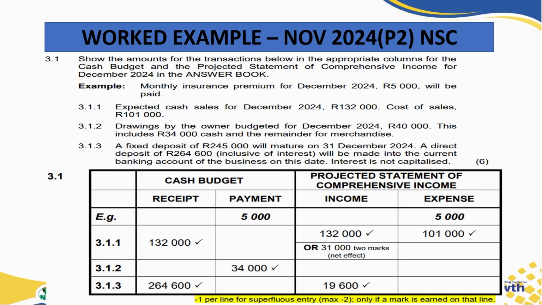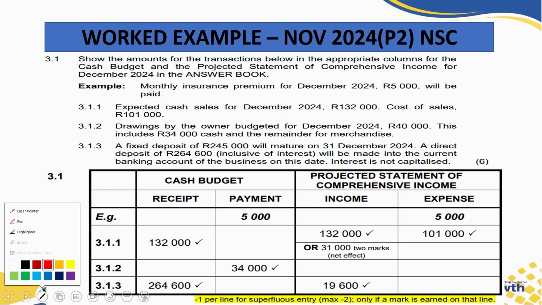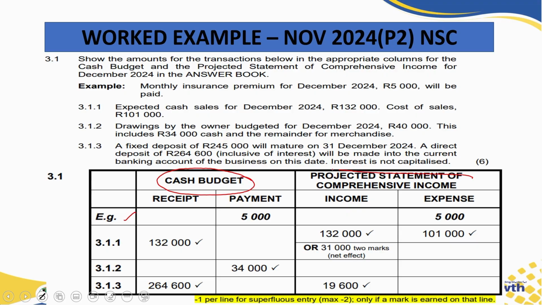Now here they've given you an example, and the example normally guides you on how the question should be answered. The example states here: monthly insurance premium for the month of December 2024, 5,000 rand will be paid. Let us look here at how we're supposed to have answered this question. You will see here's the example. There is the cash budget part, and then here is the projected statement of comprehensive income. You will notice there is a receipt and payment column in our cash budget, and there's an income and expense column in our projected statement of comprehensive income.